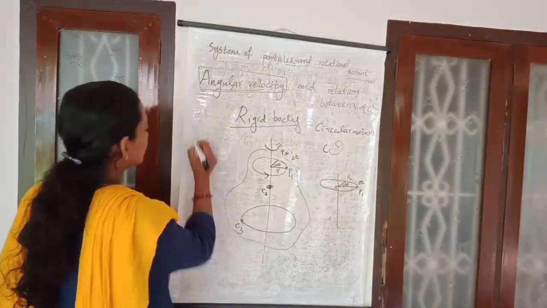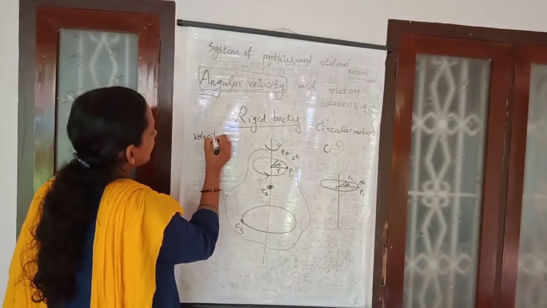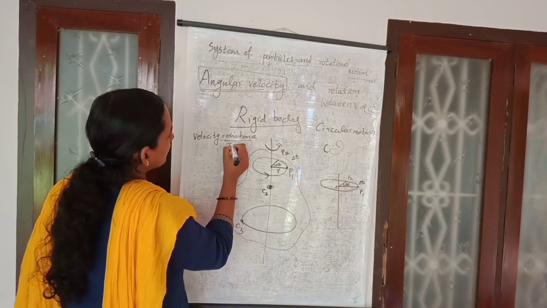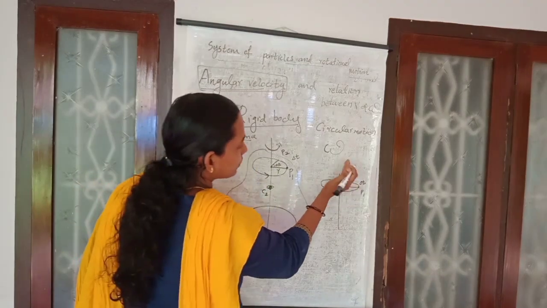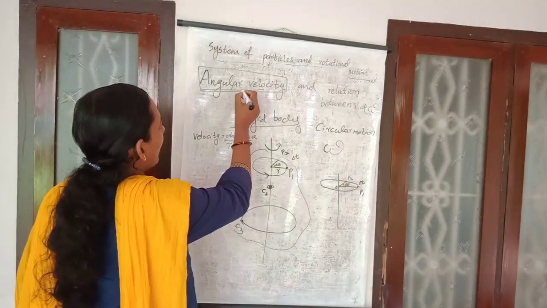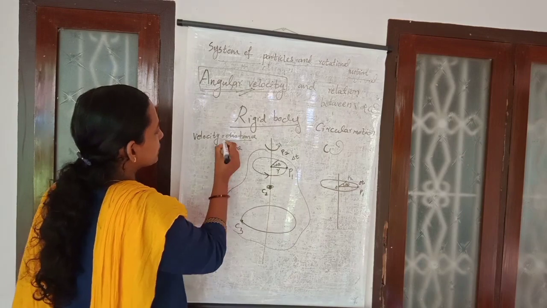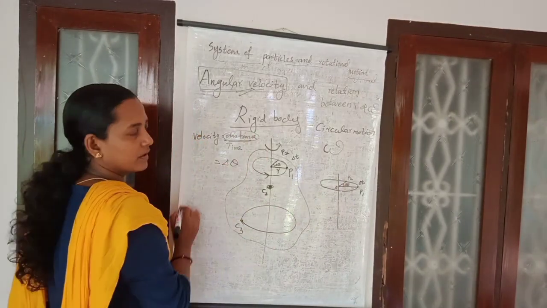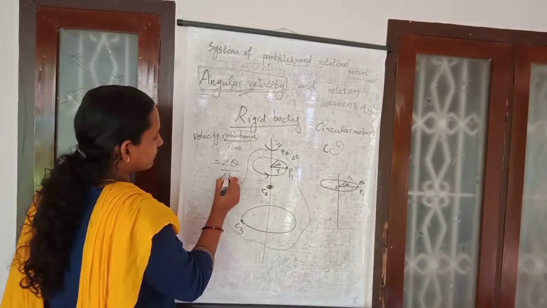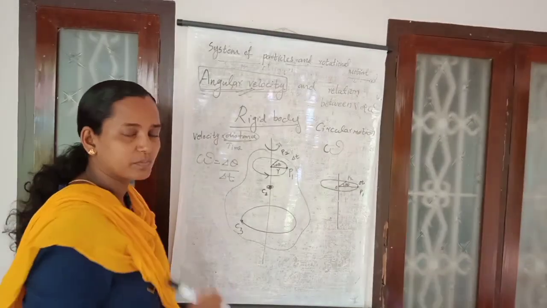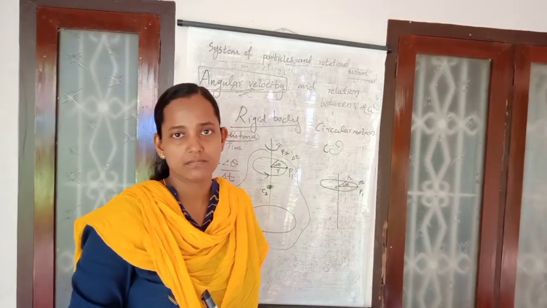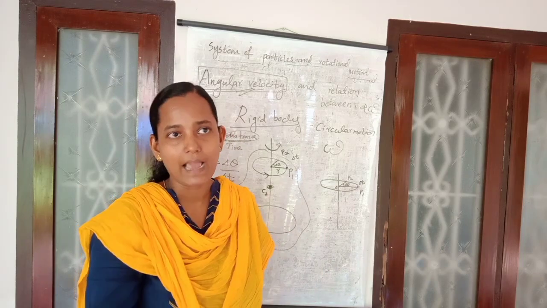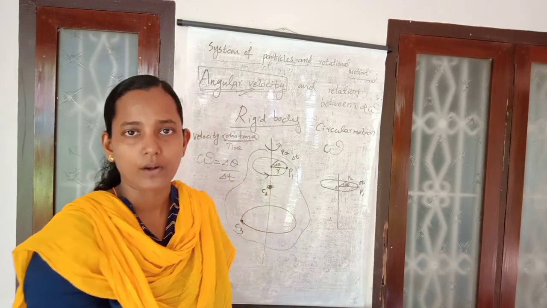We know that velocity is equal to distance by time. But here the object turned through a certain angle. Therefore, angular velocity is not distance, it is angular distance, delta theta, within a time delta t. That is the expression for angular velocity. It is not linear velocity. Angular velocity means the angle swept by the object within a particular interval of time.